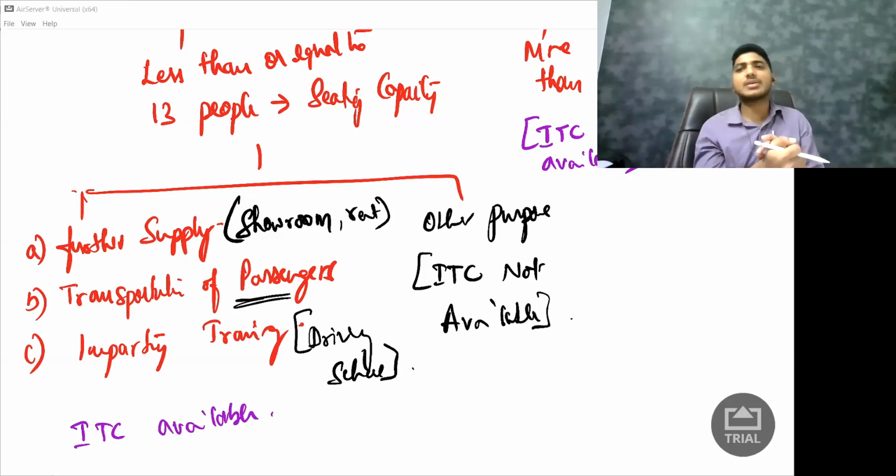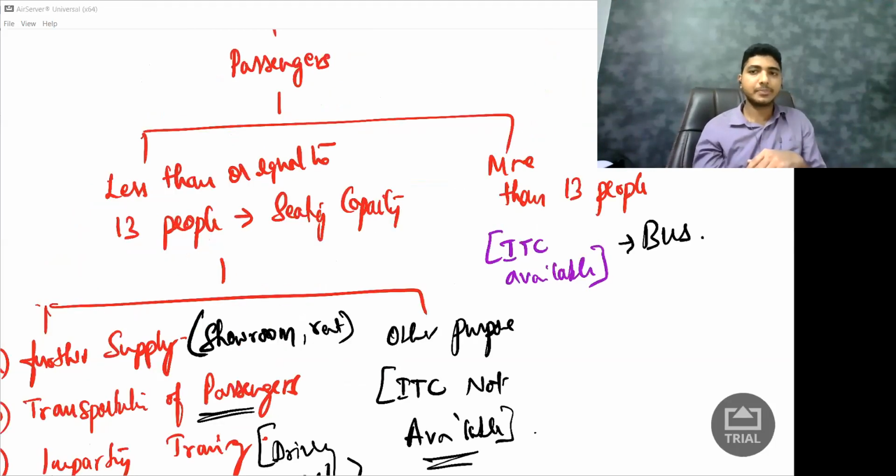Okay, so it is not passengers, not falling in the second case. Am I imparting training? Am I training somebody? The answer is no. I'm not teaching somebody how to drive. So in that case, I fall in the other purpose. For me, ITC is not available. So this is the one aspect you need to understand.